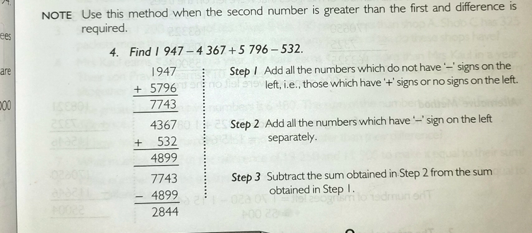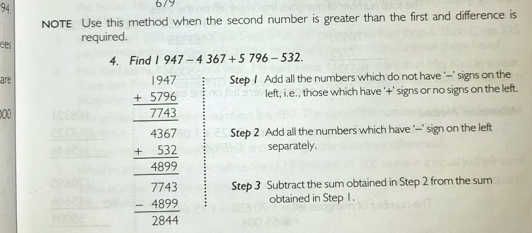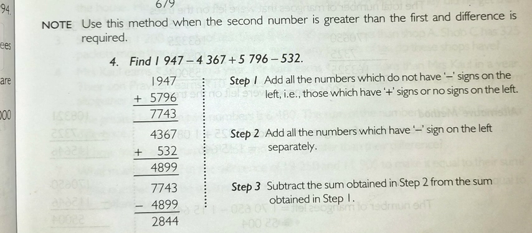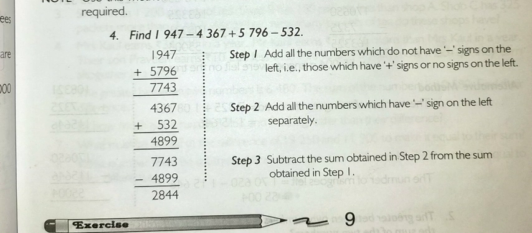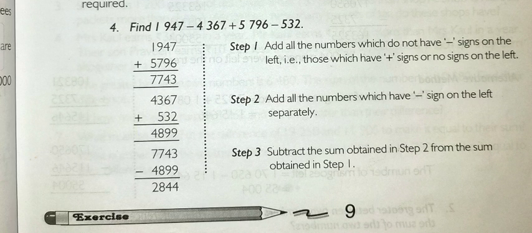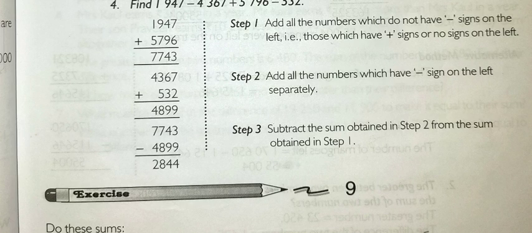7743. And now these two numbers have minus sign in their left. First you have to add these numbers. If we add this, we get 4899, and then subtract these two results, and the answer is